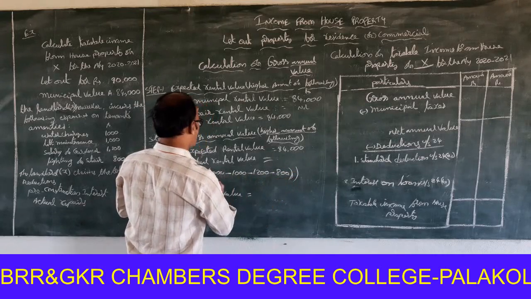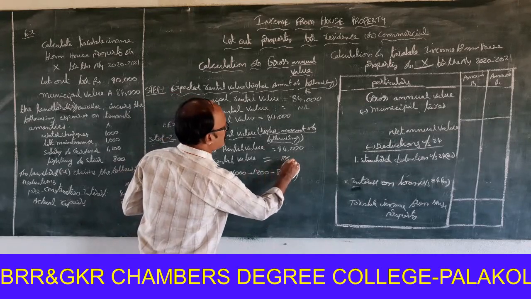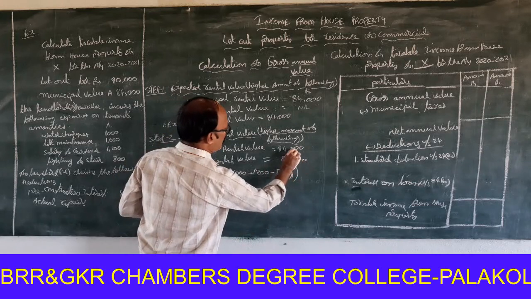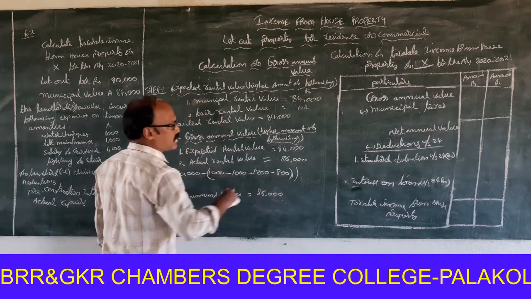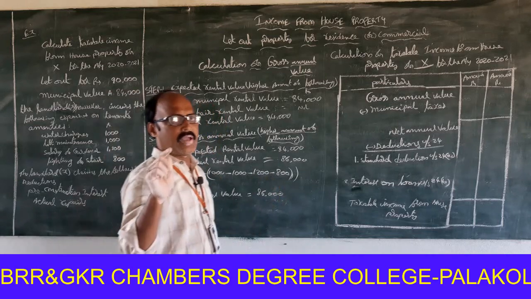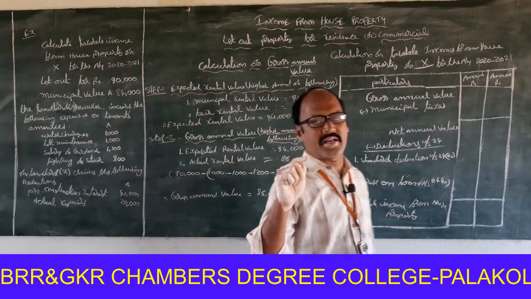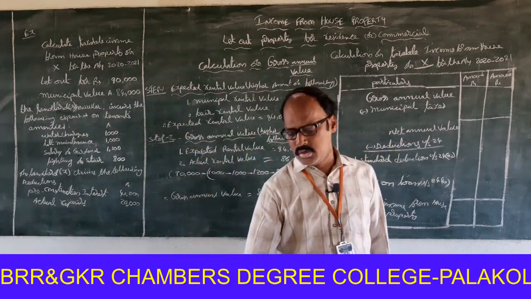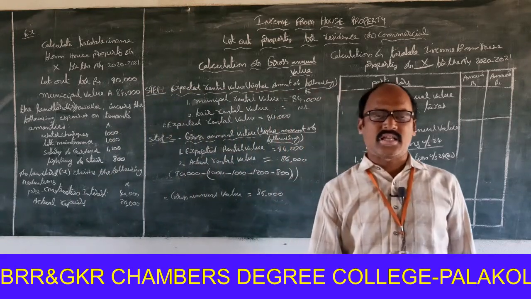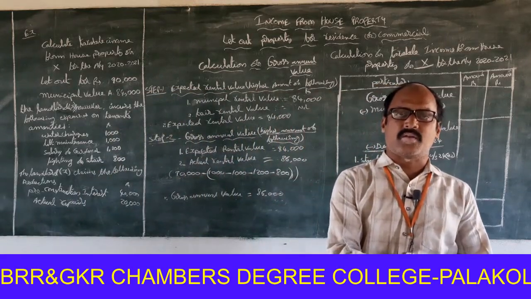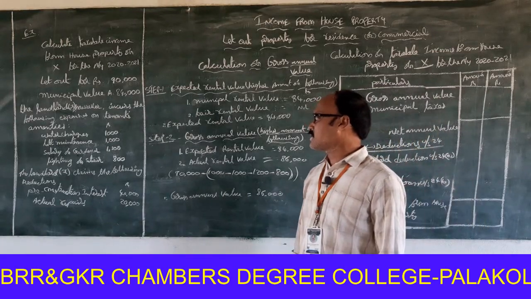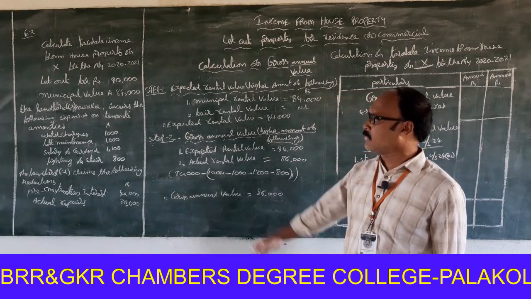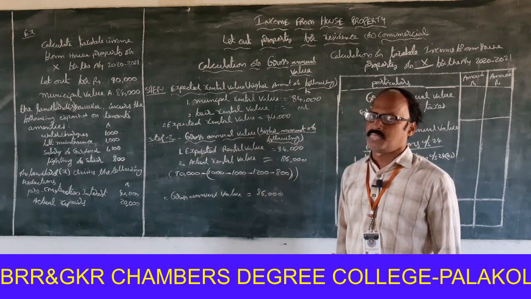Then 90,000 minus 4,000, 86,000. Higher amount of the following, 86,000 is to be treated as a gross annual value. Only amenities expenditures are allowed deduction from actual rental value. Don't forget that one. Other expenses are not allowed for deduction. Amenities expenses are only allowed for deduction from actual rental value.